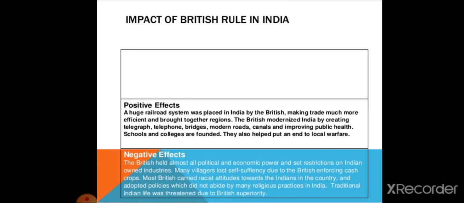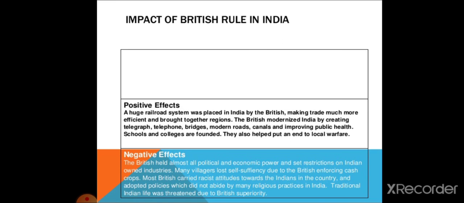Impact of British rule in India. Positive effects. A huge railroad system was placed in India by the British, making trade much more efficient and bringing regions together. The British modernized India by creating the telegraph, telephone, bridges, modern roads, canals, and improving public health. Schools and colleges were funded. They also helped put an end to local warfare.